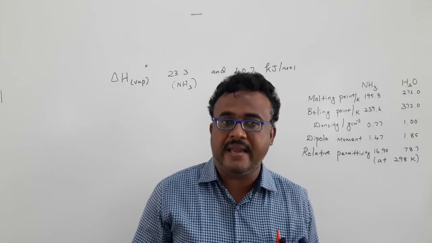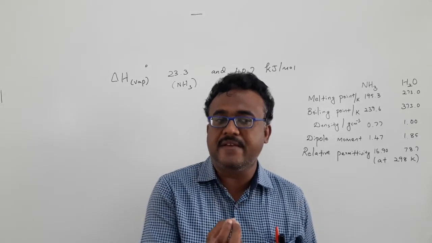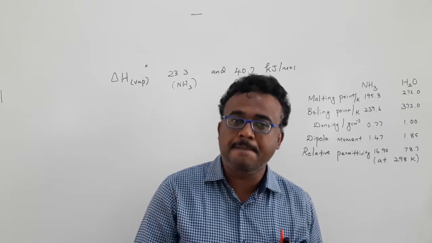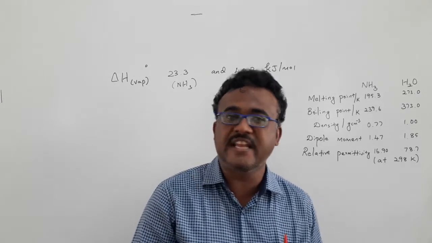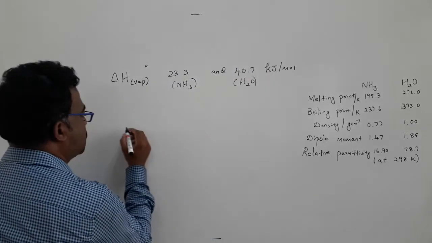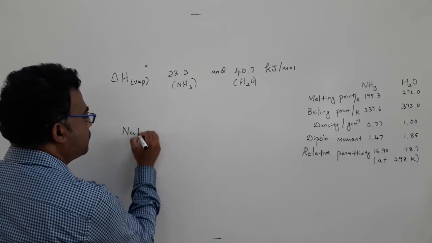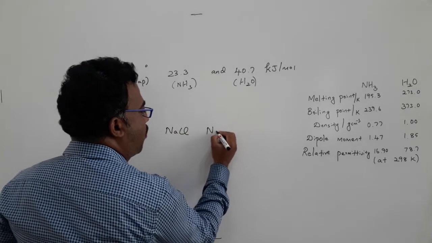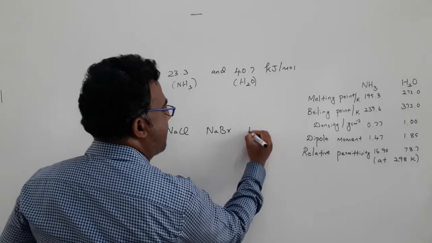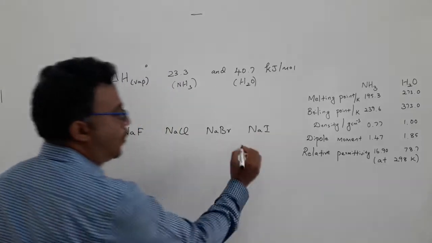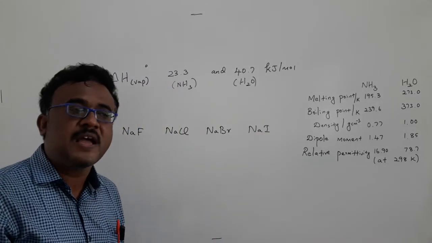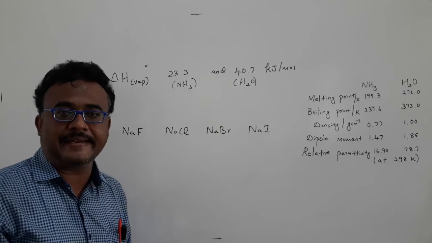I can compare with respect to the example of halides. For example, we can take sodium halides: sodium fluoride, sodium chloride, sodium bromide and sodium iodide. All of these four salts are highly soluble in water because water has a very high dielectric constant.